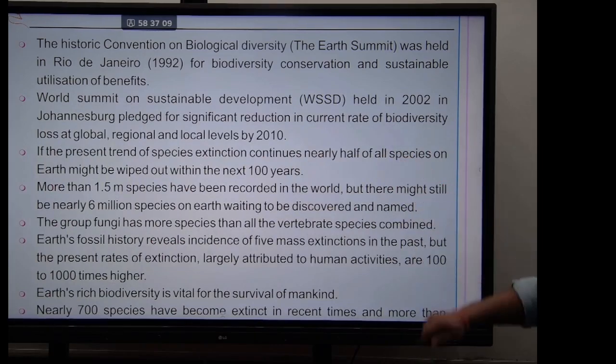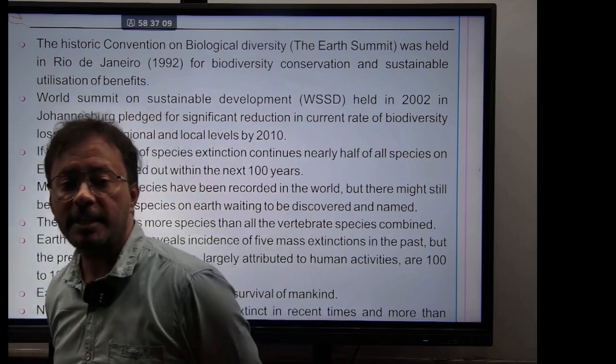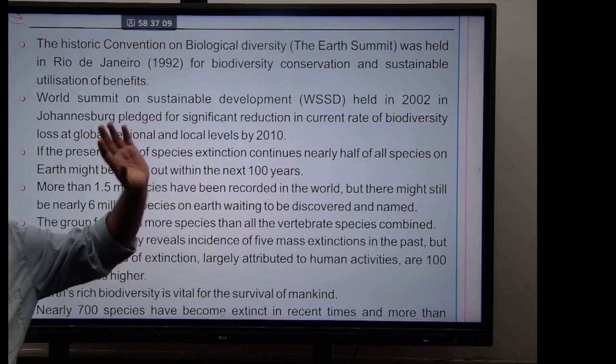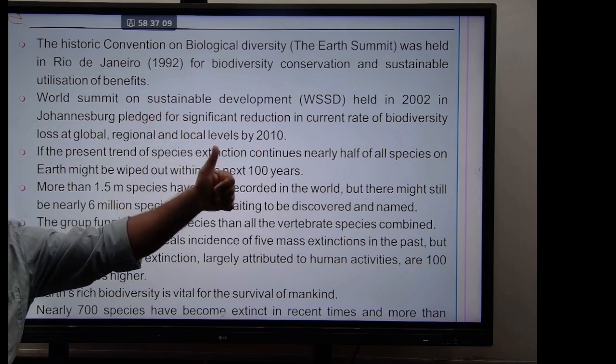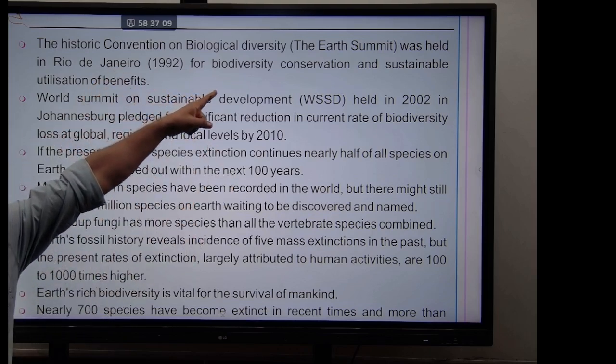Johannesburg in South Africa, pledged for a significant reduction in the current rate of biodiversity loss at global, regional and local levels by 2010. These 2 points are the most important in the entire chapter, along with other numbers. One is the World Summit, and the other is the Earth Summit.